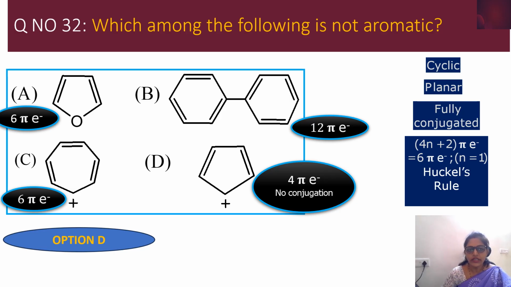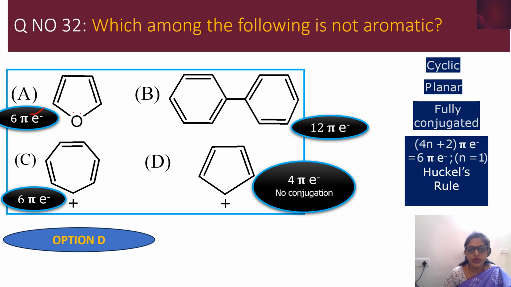Now let us start analyzing that one. First one. Here one double bond indicates 2 electrons, and here 2 double bonds are there. So 2 into 2, 4. But here oxygen carries a lone pair of electrons. So now you can count 2 plus 2, 4, 4 plus 2, 6. So 6 electrons are there.